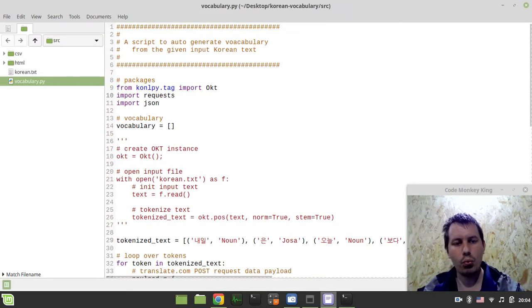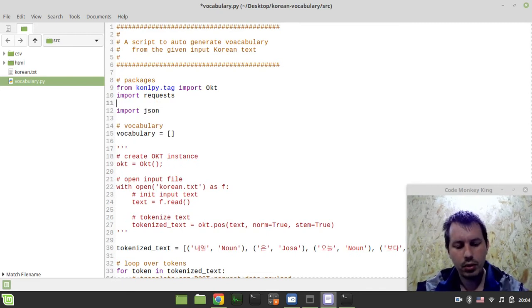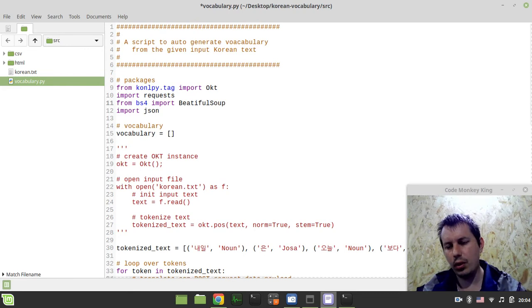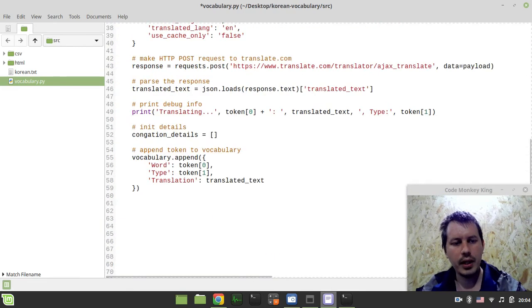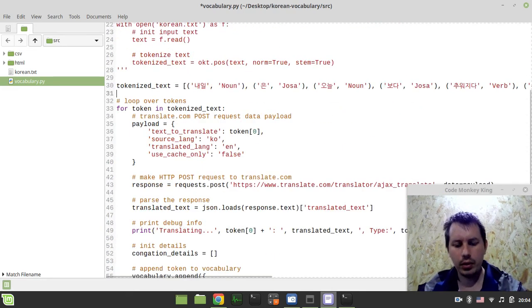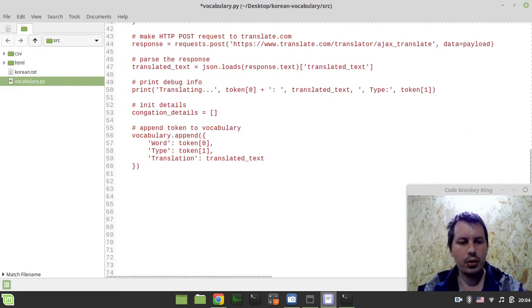So we already have requests, and now we'll need to import Beautiful Soup. So I say from bs4 import BeautifulSoup. If you don't have it installed, just say pip install bs4 and pip install lxml, because that's the exact parser that I'm always using. I also want to comment out this part of the code because we don't really need it. And let's write the web scraping part.